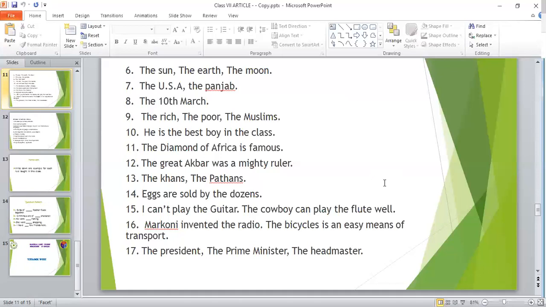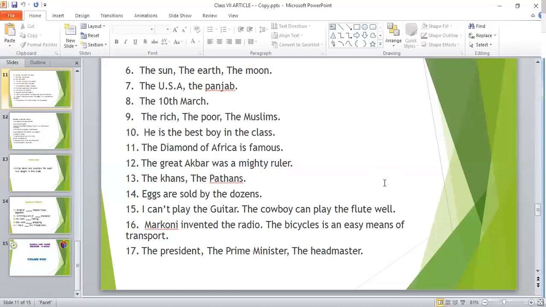Again, you see, he is the best boy in the class. So best boy is only one, right? So in order to make the boy definite, we have used the here. Then the diamond of Africa is famous. Dear cadets, I have told you earlier that after a noun, if you see of and after that of there is another noun, then before the very first noun we'll have to use the. So the diamond of Africa is famous.